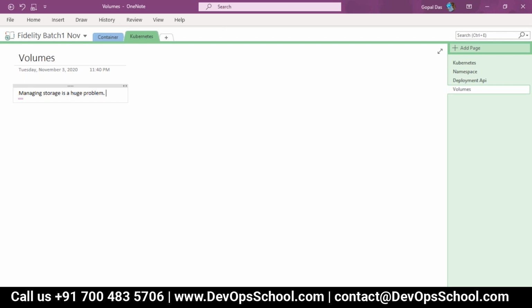So what has Kubernetes done? In Docker, we can assign the same volume to many containers, right? Yes, you can do it, but you cannot assign the same volume to two different databases. Like if I have two MySQL databases, I cannot assign them one single volume. You have to create two different volumes, then only you can assign.